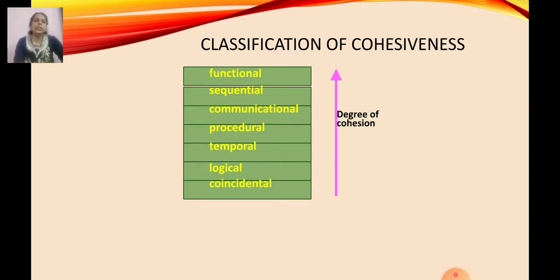So this is the classification of cohesion. First is functional cohesion, sequential cohesion, communicational cohesion, procedural cohesion, temporal cohesion, logical cohesion, and coincidental cohesion. The coincidental cohesion is the low degree of cohesion, and functional cohesion is the high degree of cohesion, and we require for a good design high cohesion and low coupling. So from this we can know the degree of cohesiveness. So let us briefly discuss each type of cohesion.